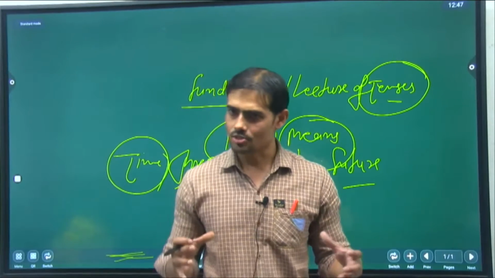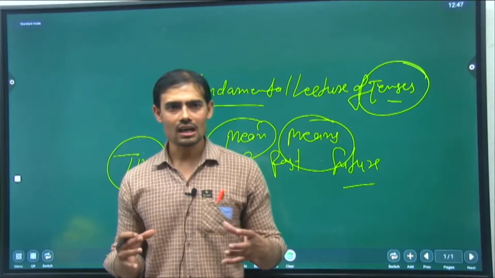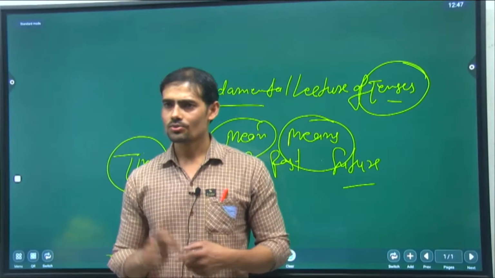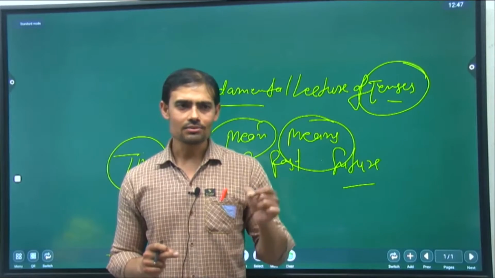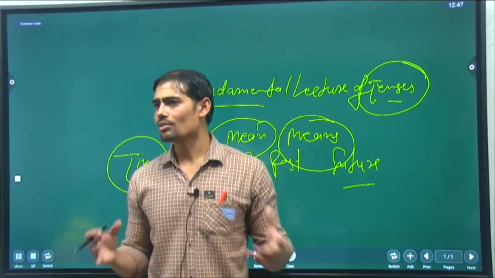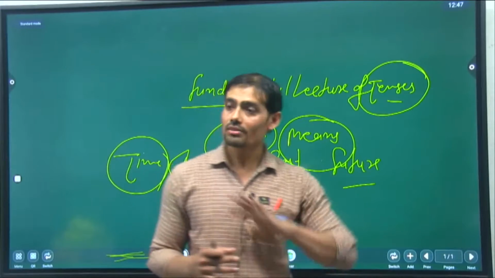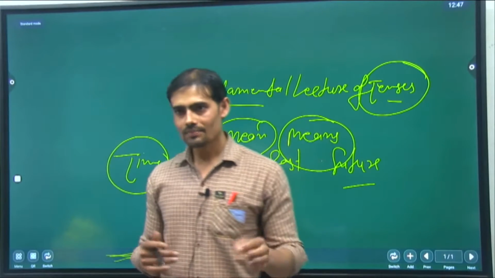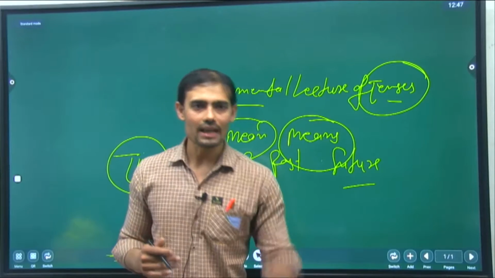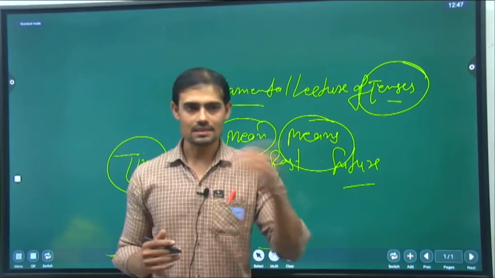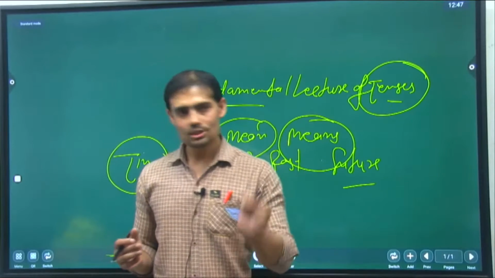So in the present situation, we can divide our actions into four categories, four classes. The first is the action in which we are not confirmed, we don't know that we have done it. Indefinite means not definite. In present time, if you do anything and you are not confirmed whether it has been done or not, that is called indefinite.